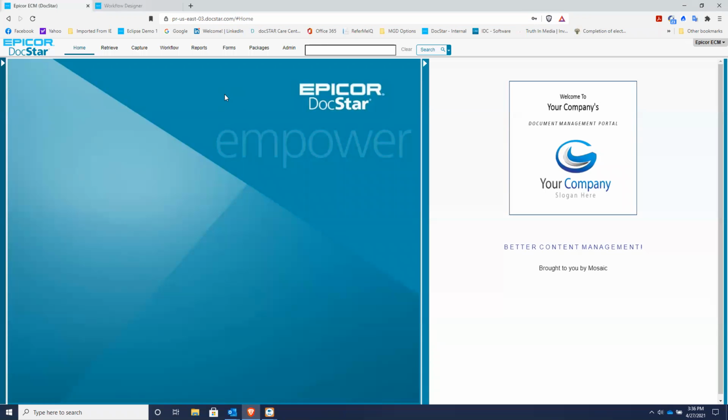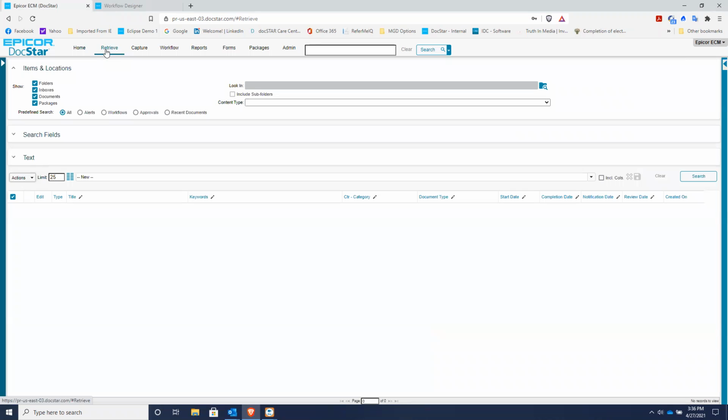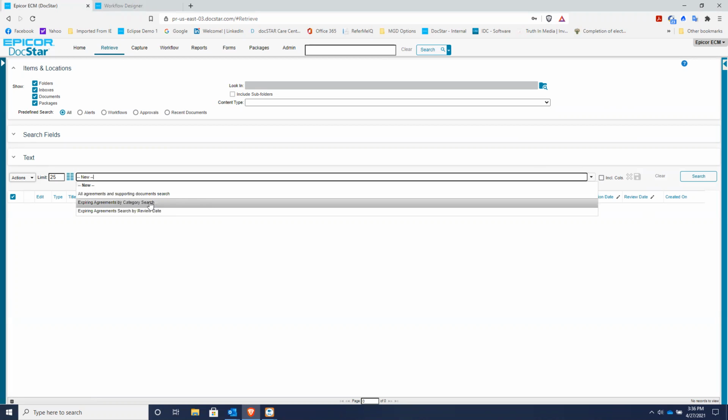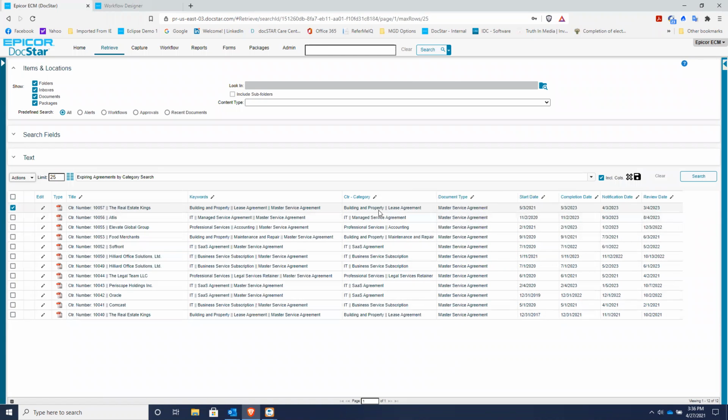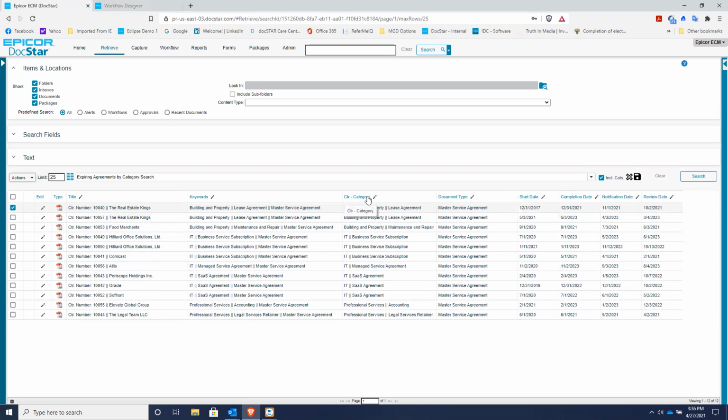So first, let's take a look at the advantage of having all of your expiring agreements in some kind of management system. So if you wanted to take a look at everything that you have in the system, you can set up what's called a saved search right here. And we can look at all of the expiring agreements that are in the system here. And so this is just a handful. I mean, if you were a small and mid-sized company, maybe this would be about right. And I can sort by any of these column headers, and you can have whatever columns you want showing.